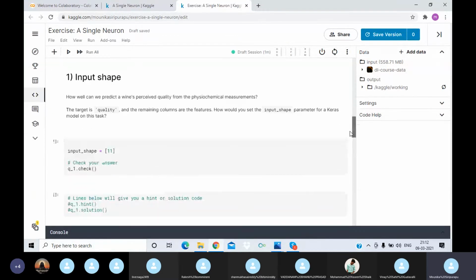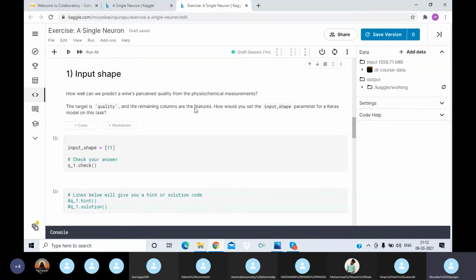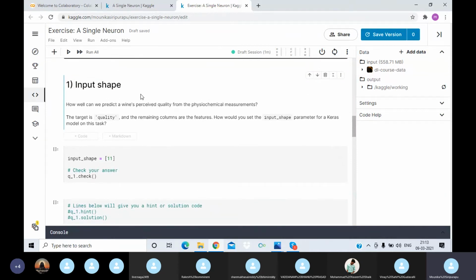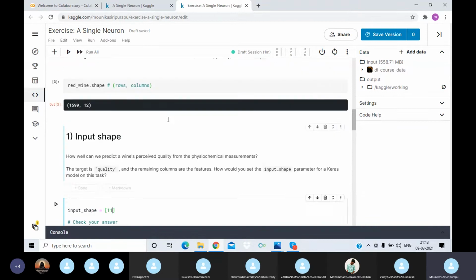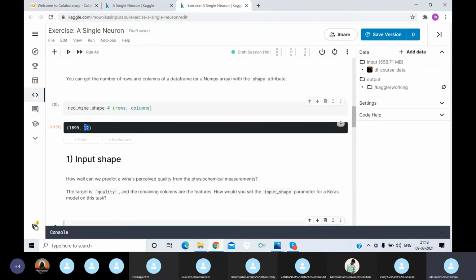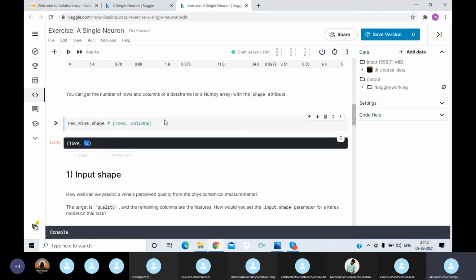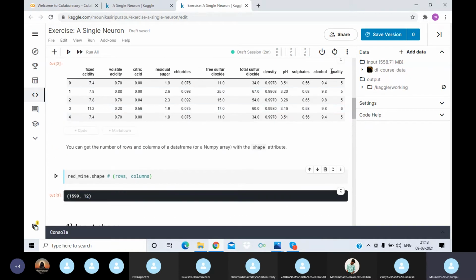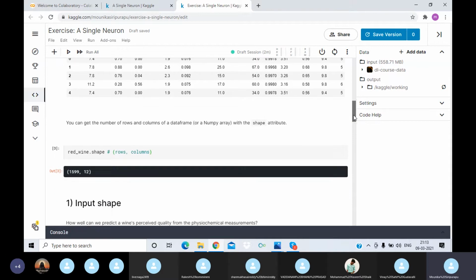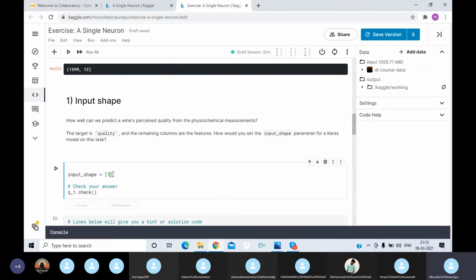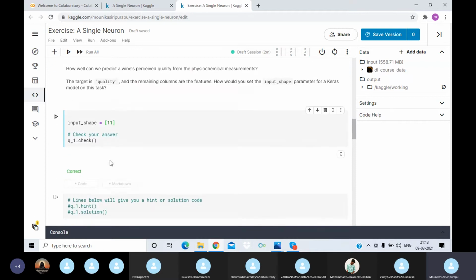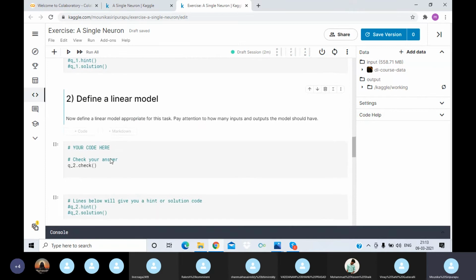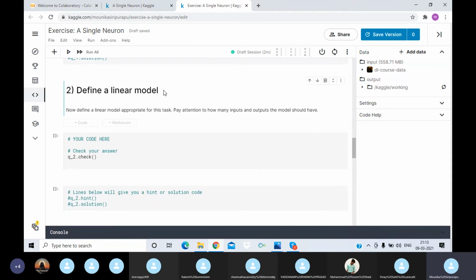So now we need to construct the linear unit model. First we need to give the input shape. Input shape is equal to 11, because the columns are 12, but we need to exclude the one which we need to predict, quality. We need to mention it as the output. So excluding that, we will be giving the input shape as 11. By running this cell, we will give the input, and next we need to define the linear model.